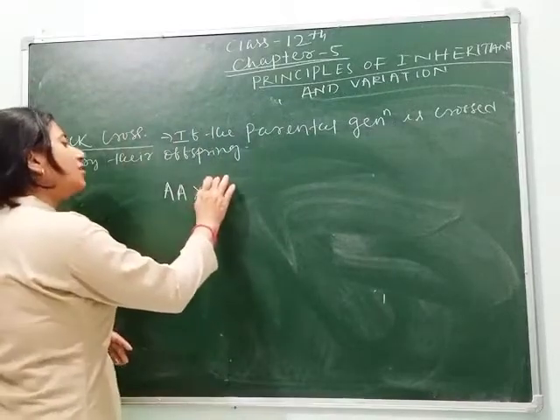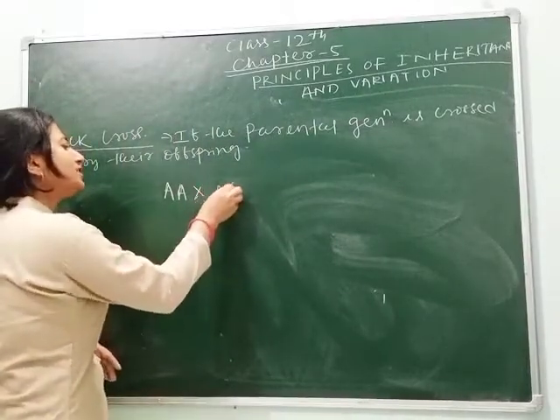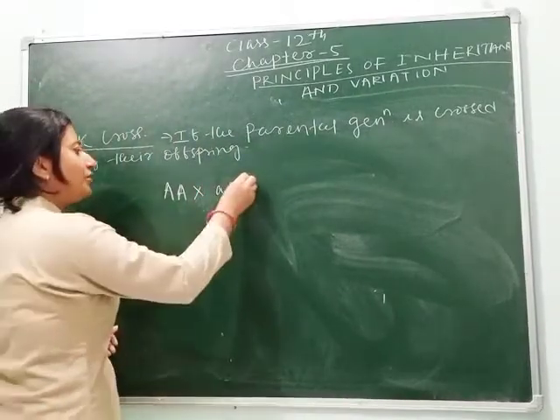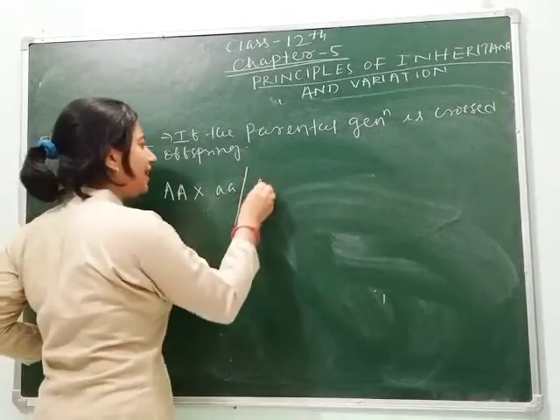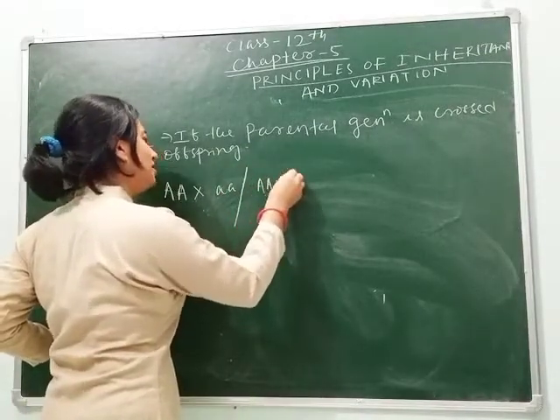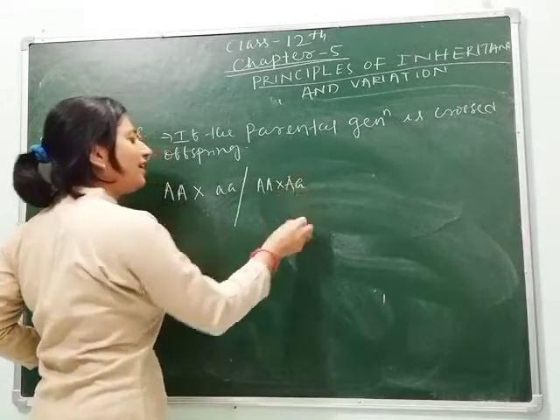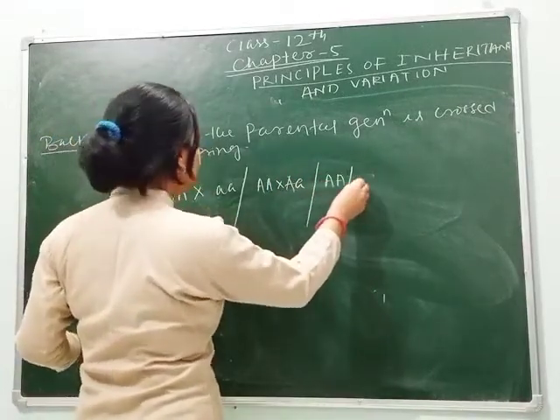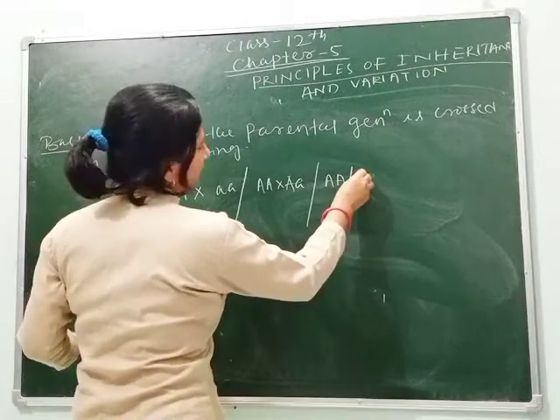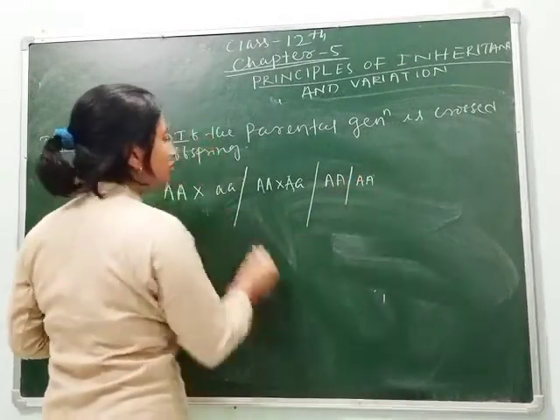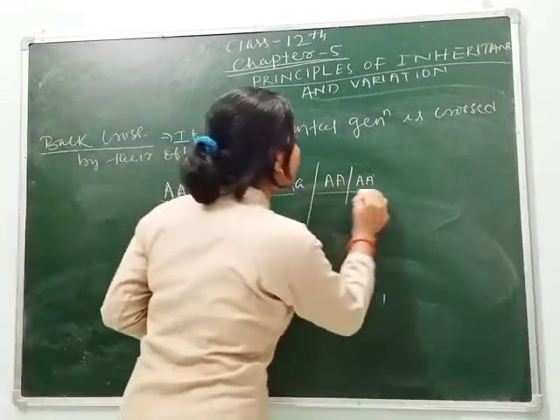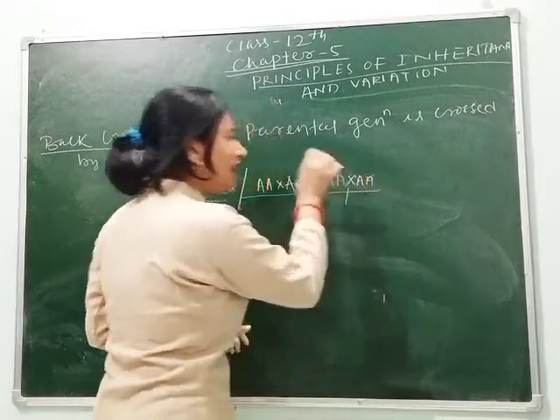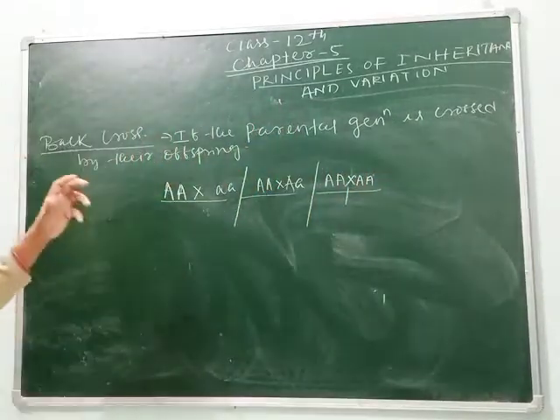You can take the offspring as small a, or capital A, small a, or capital A, capital A. So this process should be done by you and send me the result.